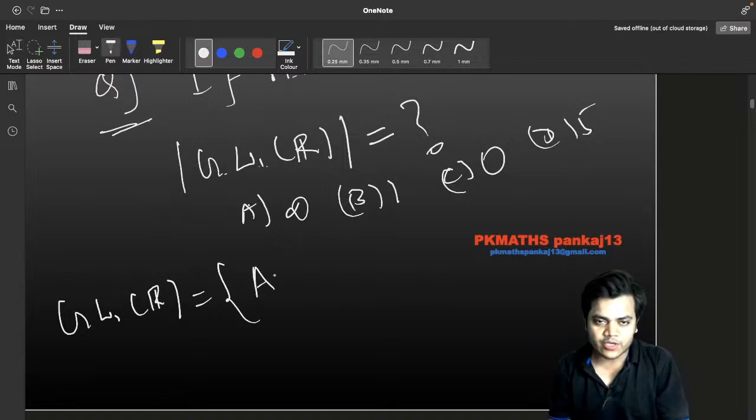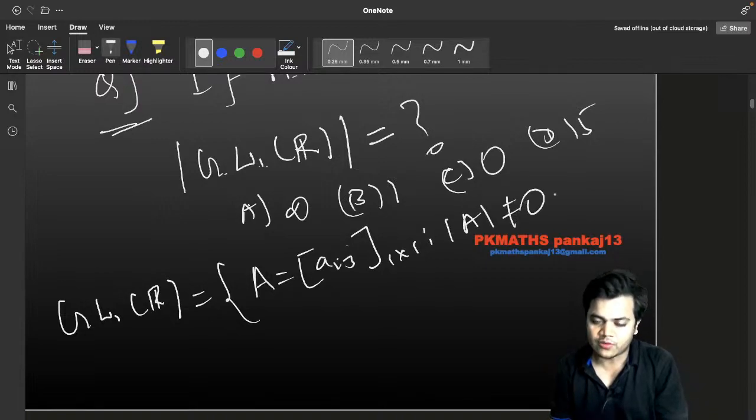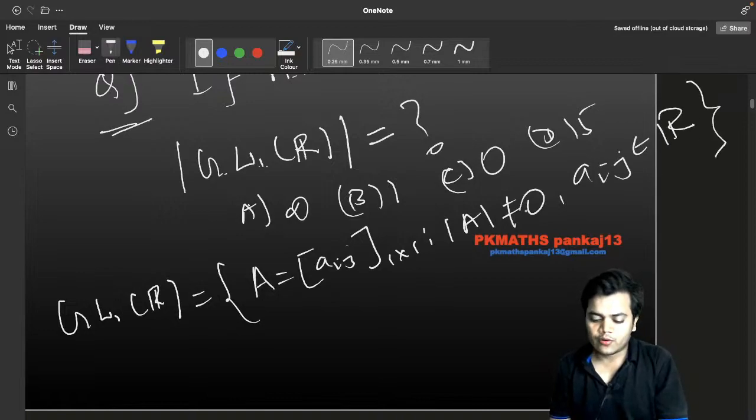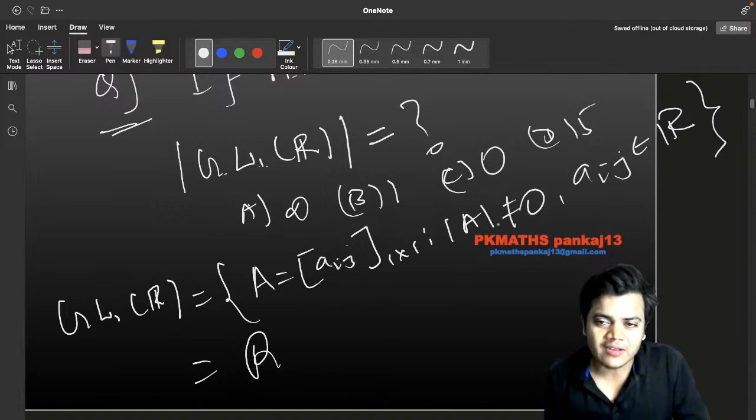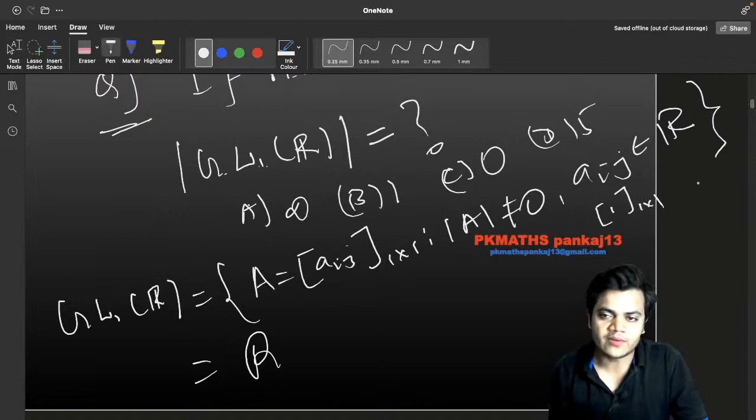Actually what is going to happen, if A is equal to Aij, and it is a matrix of order 1 by 1 with determinant of A not equal to 0 and Aij belongs to R. Okay, so from here what can you say? You will say this is what? 1 by 1 ऑर्डर के डिटर्मिनांट का क्या मतलब है? जैसे 1 है, so this is a matrix of order 1 by 1.